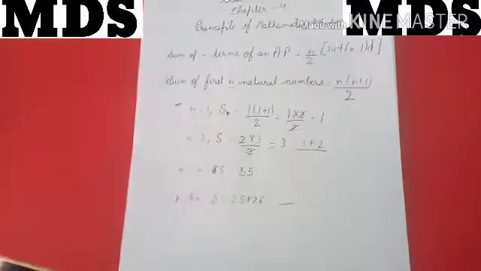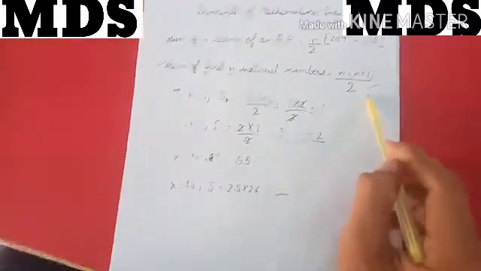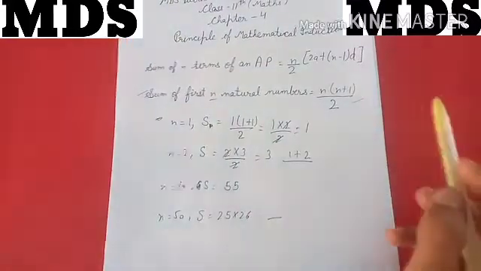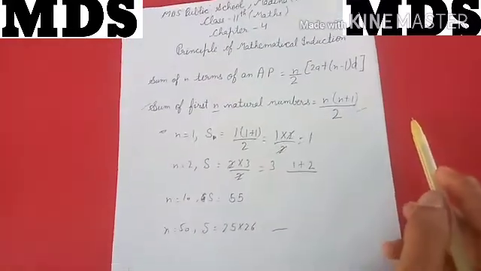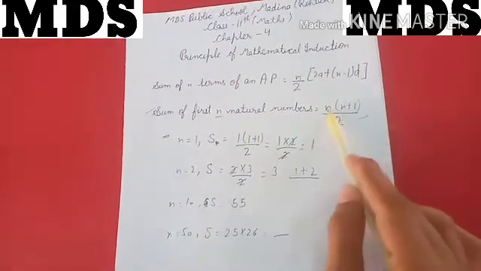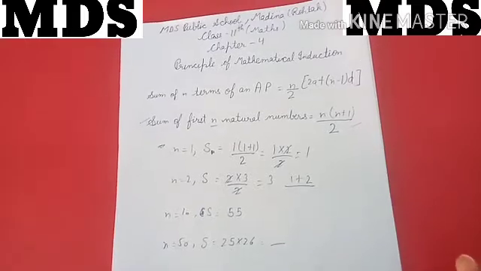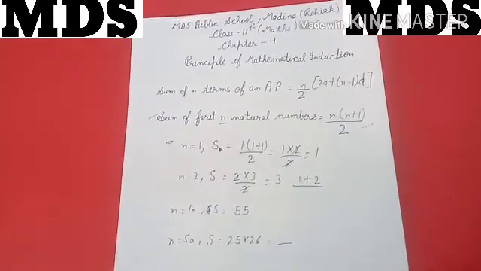These are certain results, meaning after many practices they got this result in terms of n, where n is a positive integer, or you can say natural number.